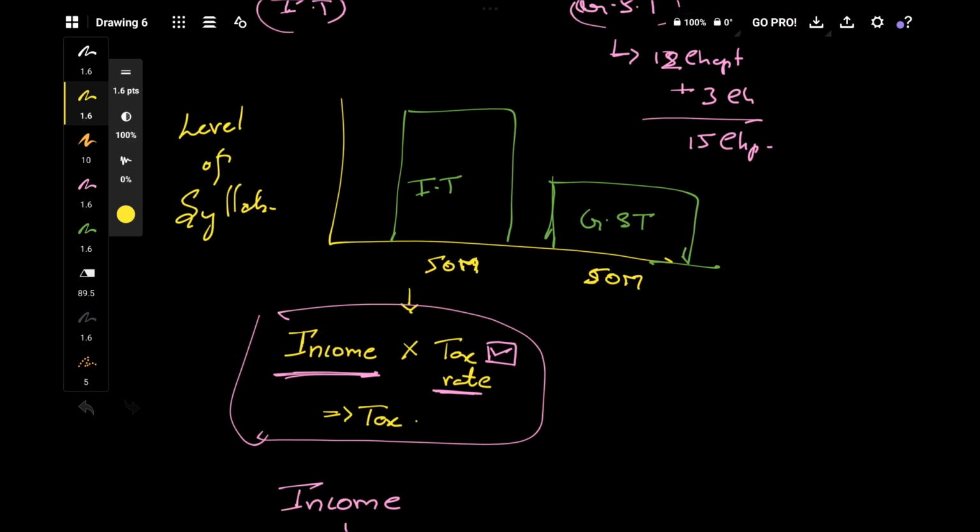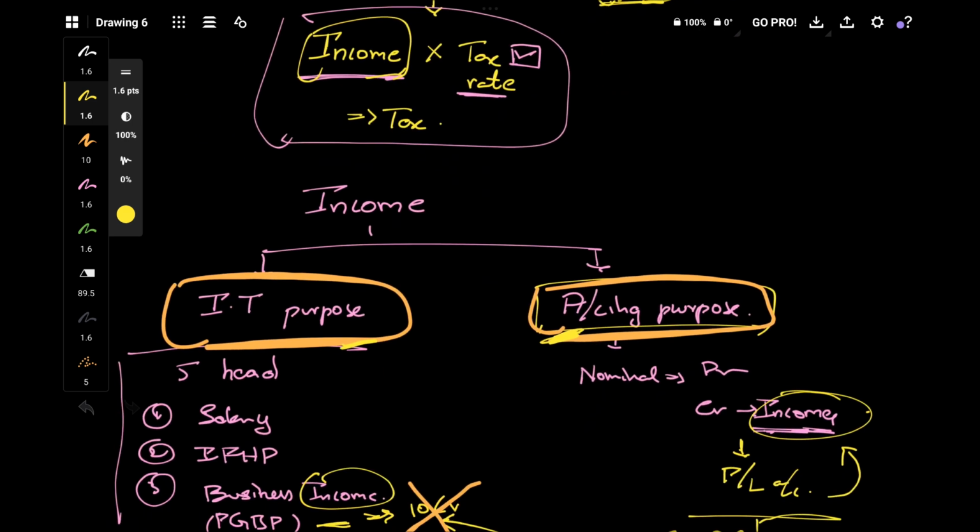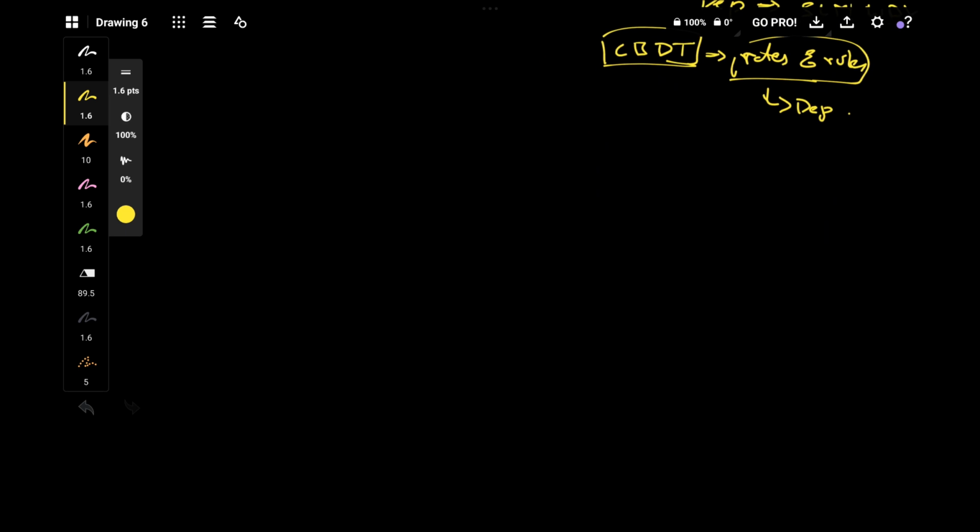That's the reason why even though it is 50 marks, it has so much vast syllabus. No problem, we'll make it easier for you guys. So yeah, let's be cool. And in case of GST, it's just 50 marks. That's cool. And let's view it from another perspective.